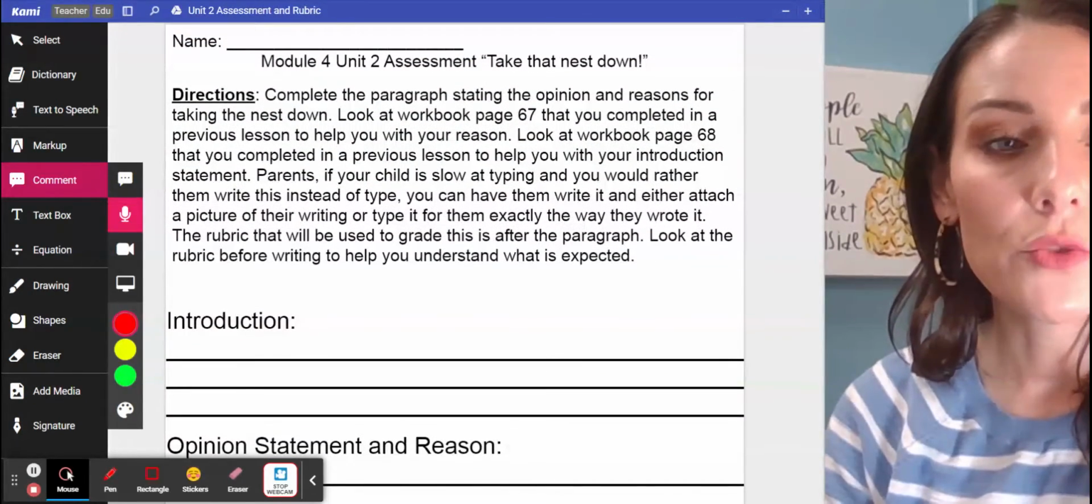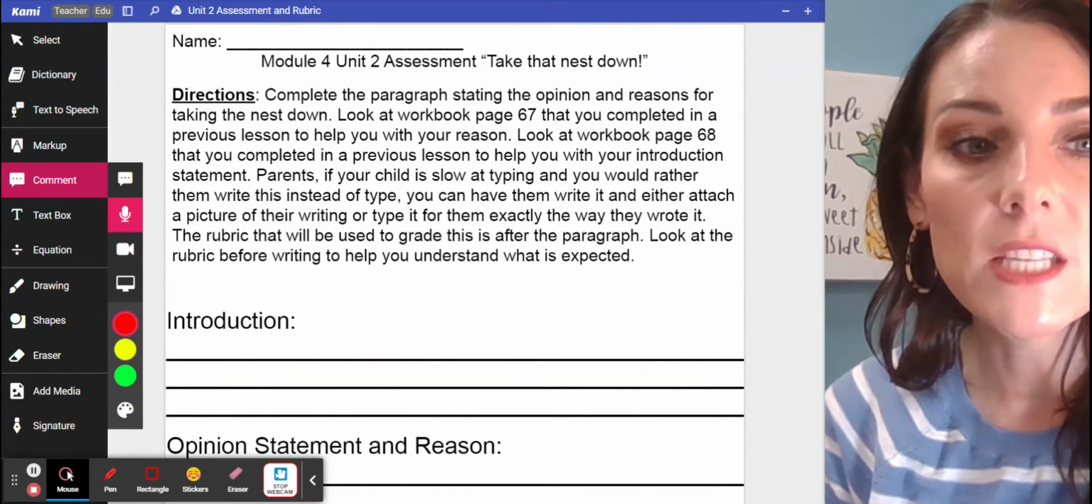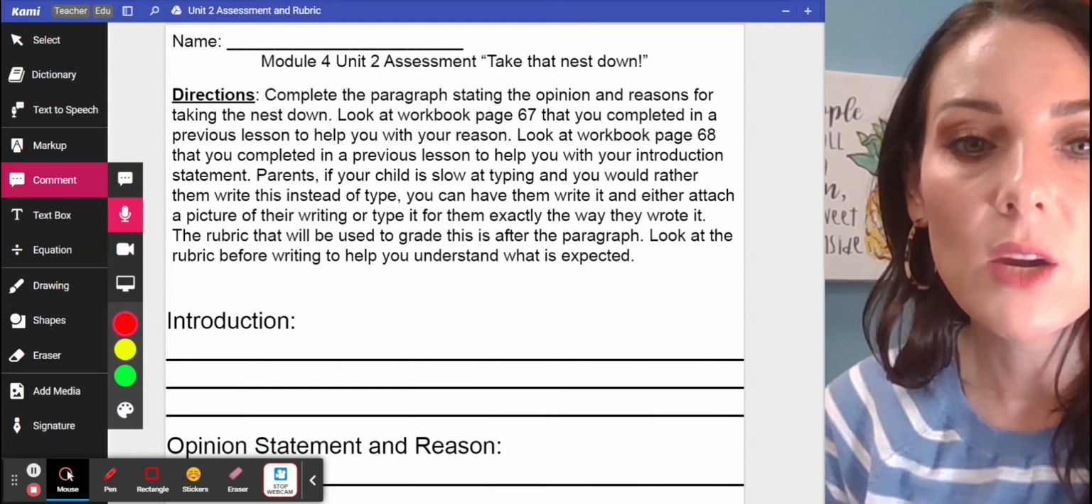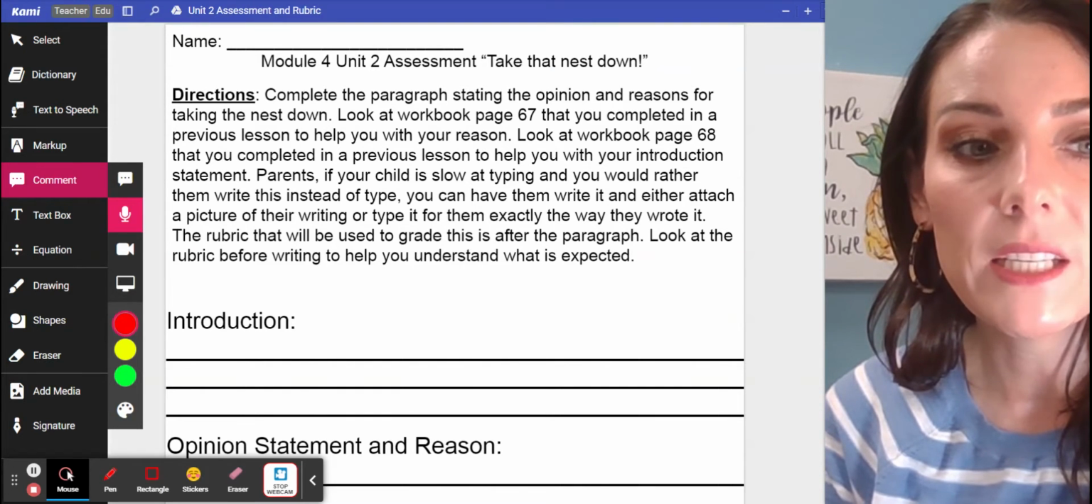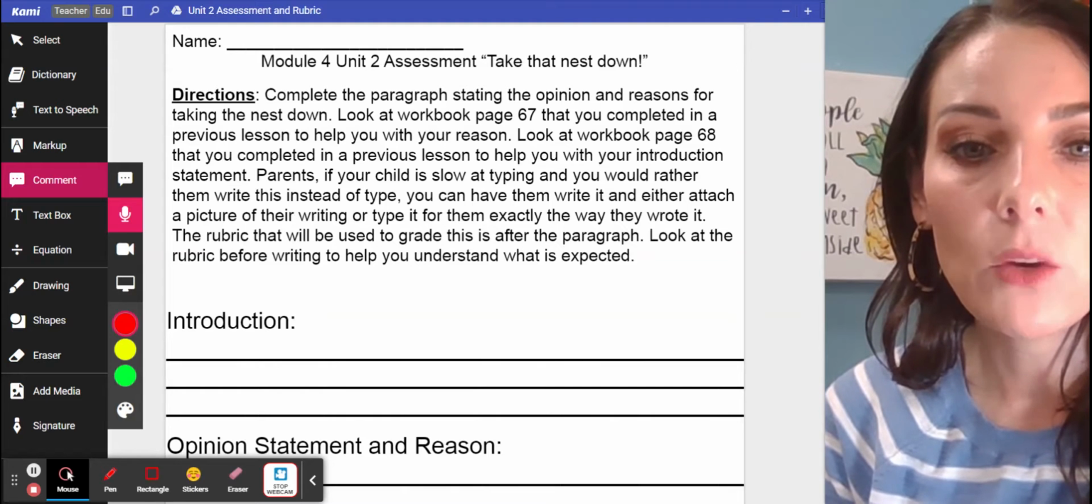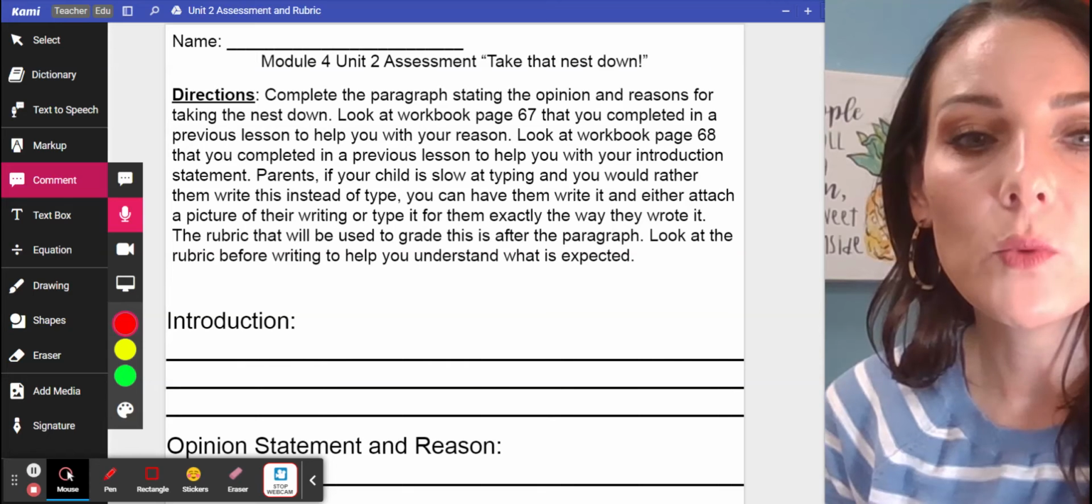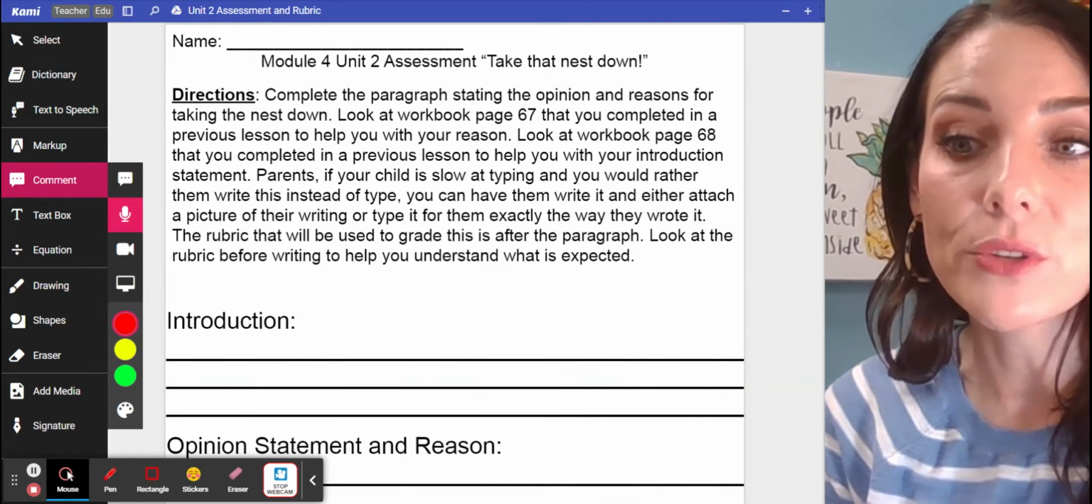Now, the directions say complete the paragraph stating the opinion and reasons for taking the nest down. Look at workbook page 67 that you completed in a previous lesson to help you with your reason. Look at workbook page 68 that you completed in a previous lesson to help you with your introduction and also your conclusion.